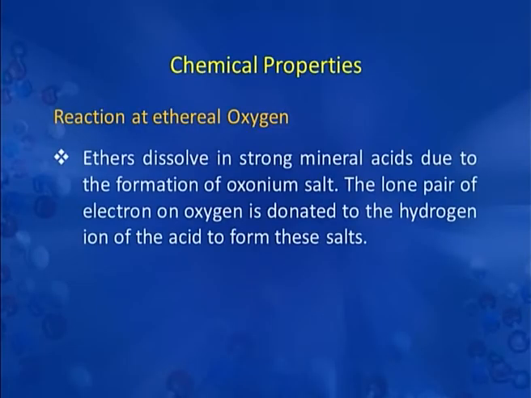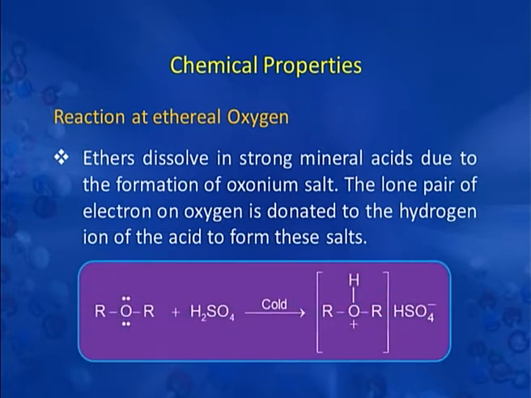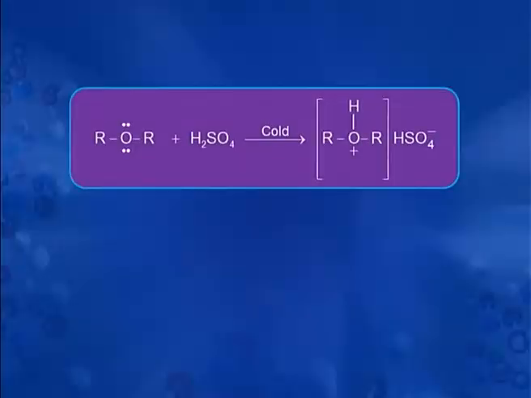So, now first of all we will discuss the reaction where ethereal oxygen is involved. Ethers dissolve in strong mineral acids due to the formation of oxonium salt. The lone pair of electrons on oxygen is donated to the hydrogen ion of the acid to form these salts. Now, you can see here that this is the acid and this is the lone pair of electrons on oxygen. The H plus ion from the acid is donated to this ether, and there is formation of oxonium salt here. Because of this reason, ethers dissolve in strong mineral acids and form corresponding oxonium salts.